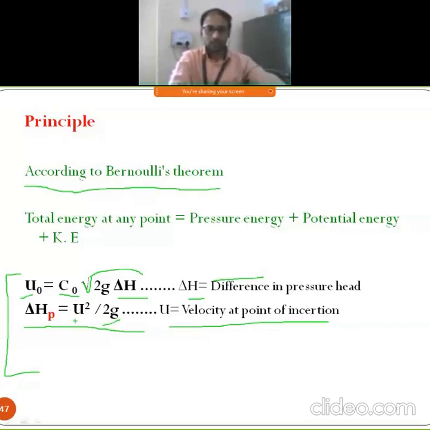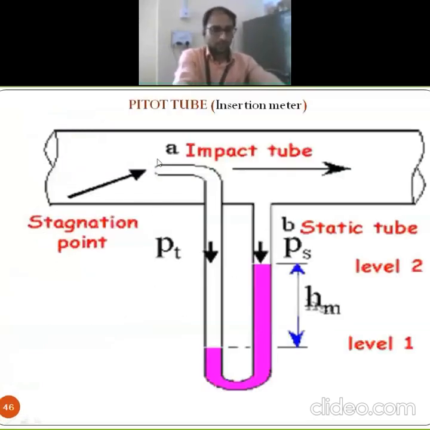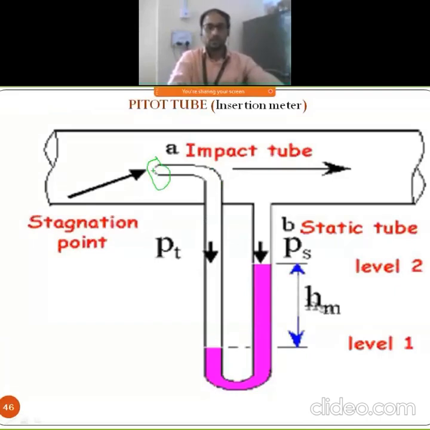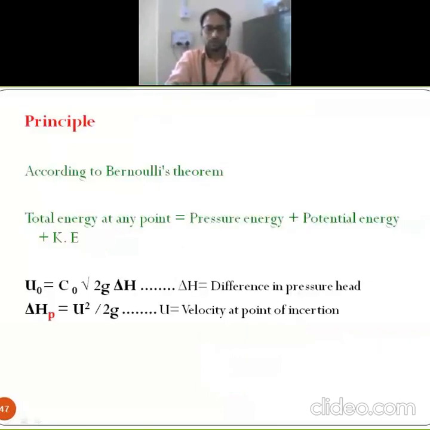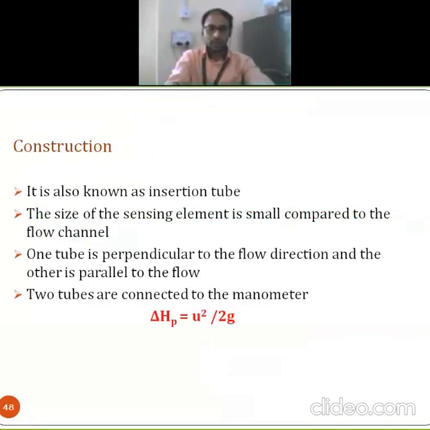So this u is simply the velocity at that insertion point. Here we have to consider that point A, and by considering this point we can go for the determination of what? Velocity.